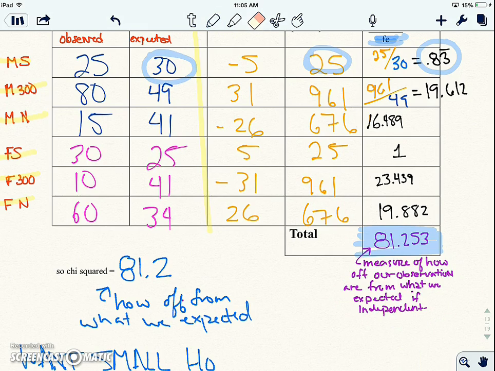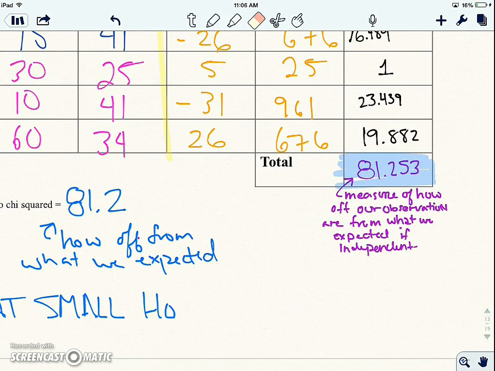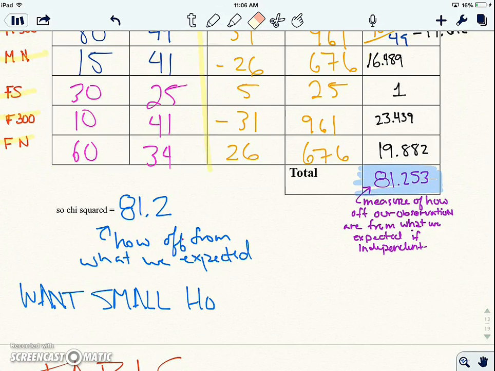So let's look at that again. 81.253 is a measure of how off our observations are from what we expected if this was independent. Okay, gender and movie choice was independent. And 81 is pretty big. But we need a cutoff of how big is too big or how small is small enough. Just like if we flip the coins. Okay, 60-40, that seemed an okay difference, but 97-3, that seemed like too big of a difference. Okay, we need to know a cutoff.